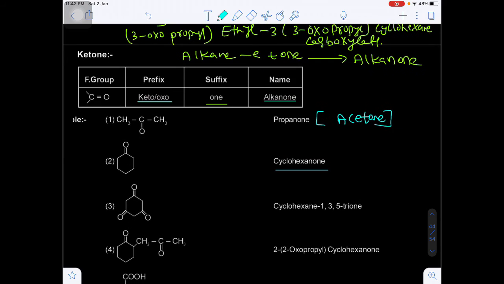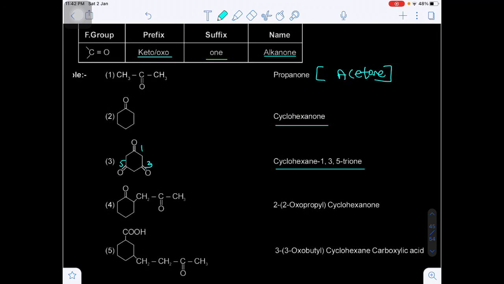Okay, so cyclohexanone, and there are 1,3,5 trione. Cyclohexane-1,3,5-trione. Are you getting my point? Now here this will be the cyclohexanone.